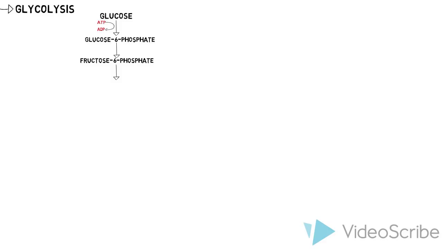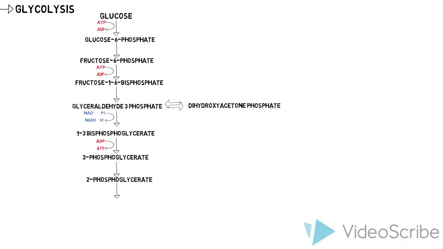After glucose enters a cell, it undergoes a series of reactions catalyzed by various enzymes in the cytosol. Each reaction produces the intermediates shown here, which are subsequently used in the next reaction. Ultimately, the process of glycolysis converts one molecule of glucose to 2 molecules of pyruvate and generates 2 ATP and 2 NADH.